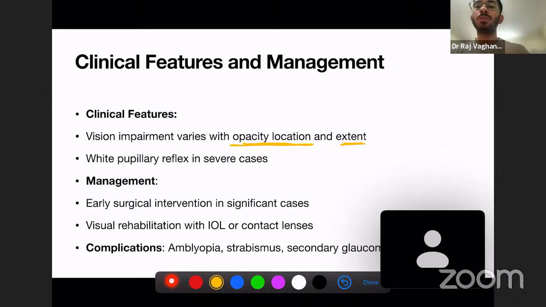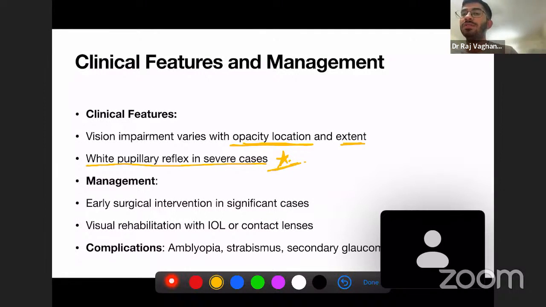Now, white pupillary reflex in severe cases. In the severe cases, there is white pupillary reflex in the children. This is a different phenomenon that we will discuss later when we study the pupillary reflex. So white pupillary reflex is present in severe cases, and vision impairment varies with the opacity, location, and the extent of the opacity present in the lens.